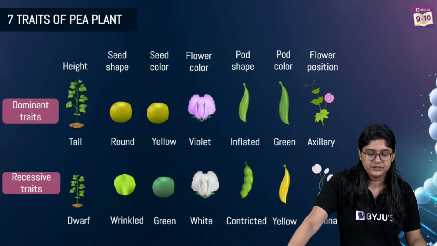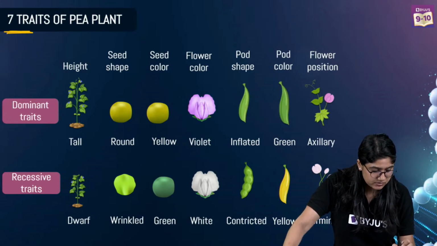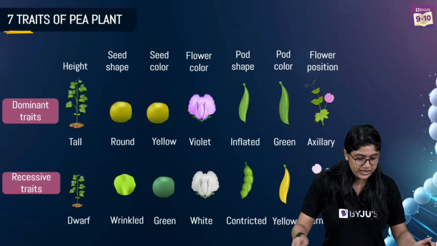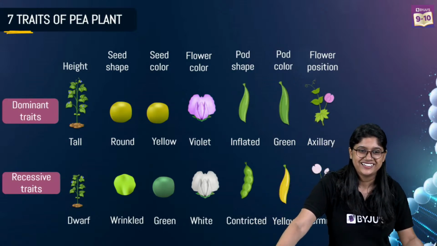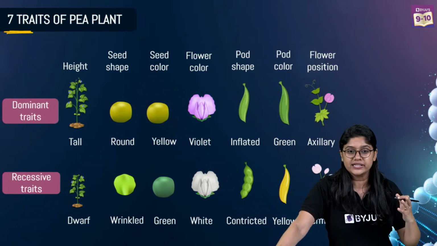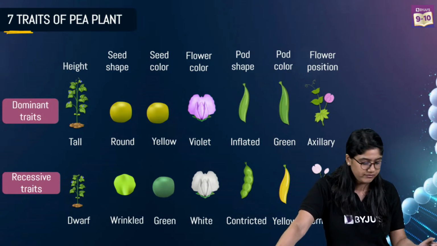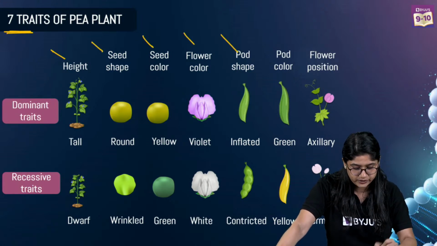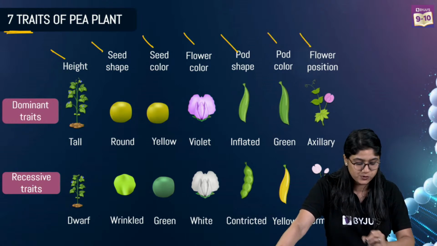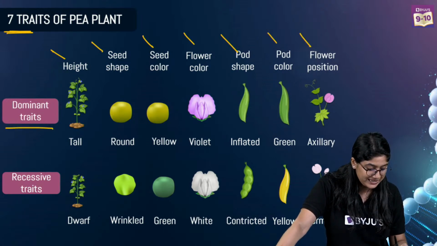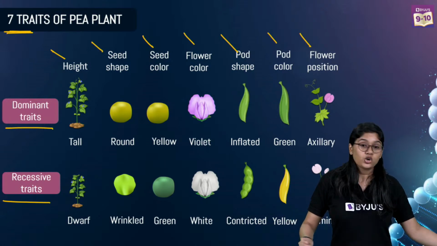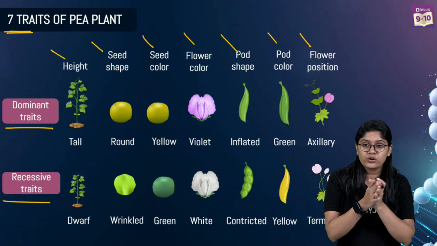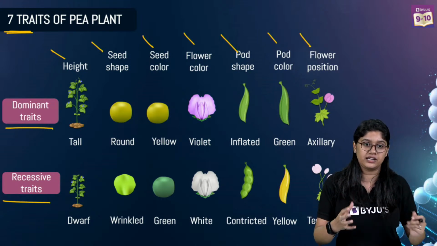Okay, now let's see over here. These 7 traits that we have in the pea plant, right? So what are the traits we have? We have height, seed shape, seed color, flower color, pod shape and flower position. And he divided them into dominating traits and recessive traits. ठीक है, कुछ dominating traits हो गए जो हमेशा अपने आप को एक्सप्रेस करेंगे, and कुछ होंगे recessive traits वो अपने आप को एक्सप्रेस नहीं करेंगे.